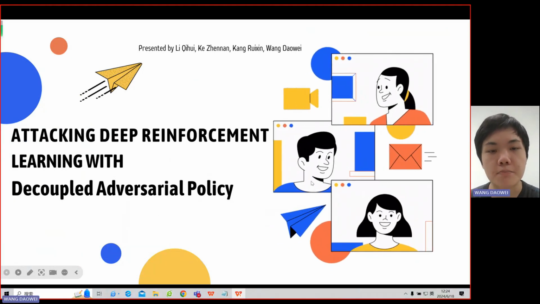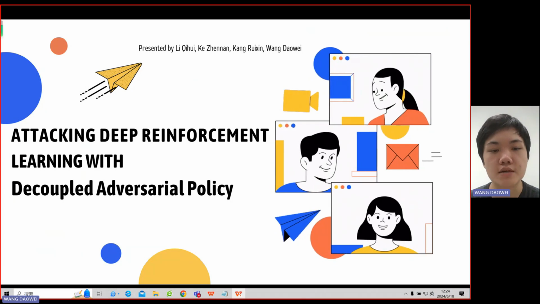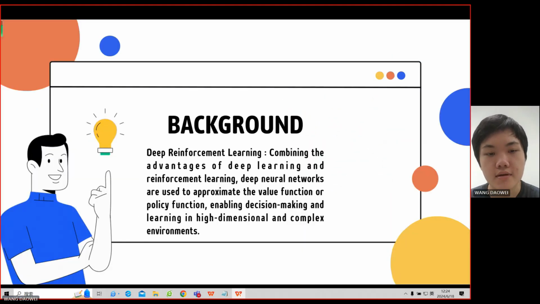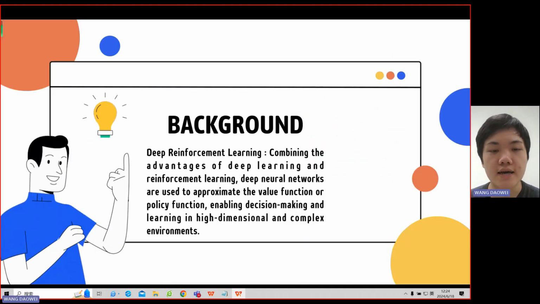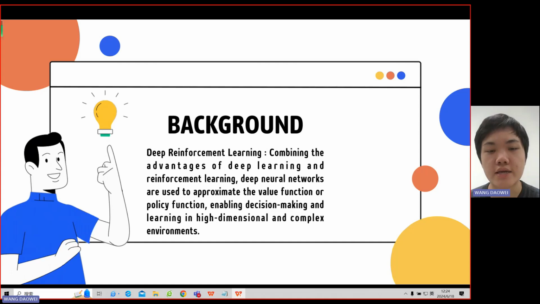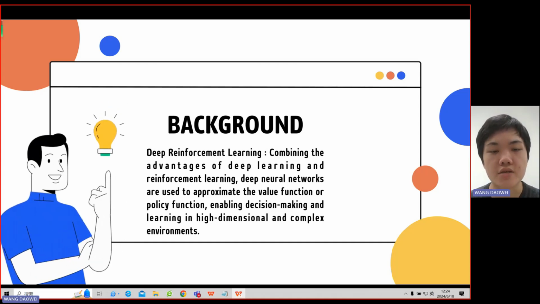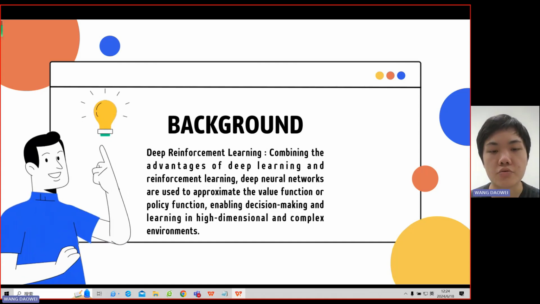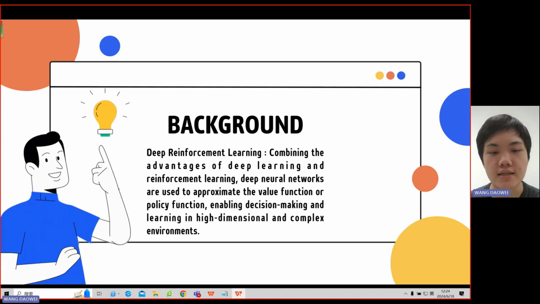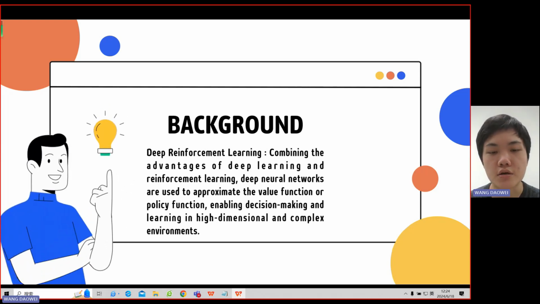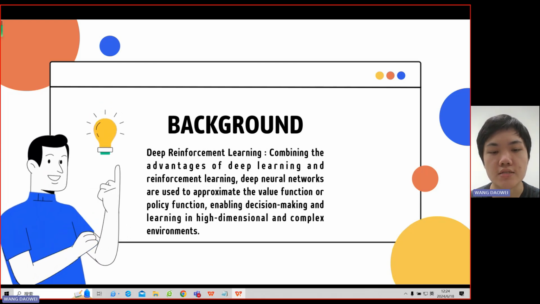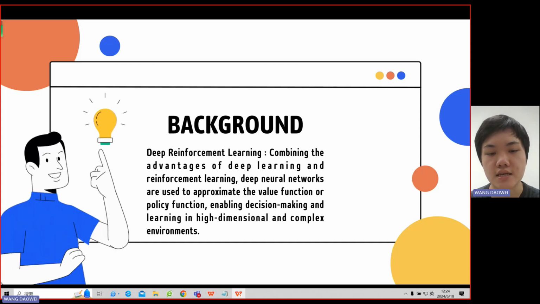Today I'll be discussing a paper titled Attacking Deep Reinforcement Learning with Decoupled Adversarial Policy. Deep reinforcement learning is an AI methodology that combines reinforcement learning with deep neural networks, allowing agents to learn strategies by interacting with the environment to maximize rewards. This has led to applications in robotics, gaming, finance, and healthcare. Despite its potential, deep reinforcement learning faces challenges like sample efficiency, exploration strategies, and safety concerns.